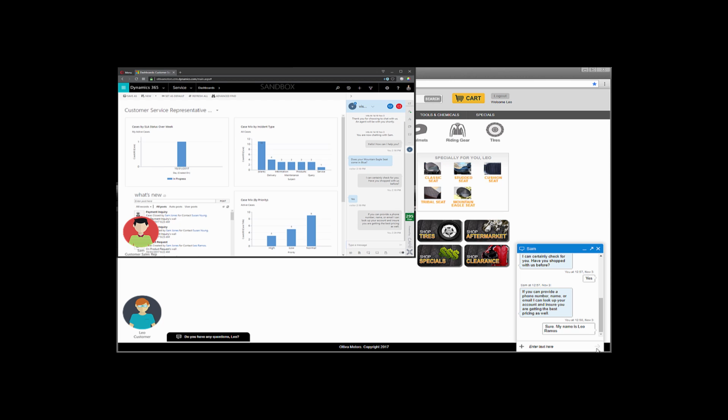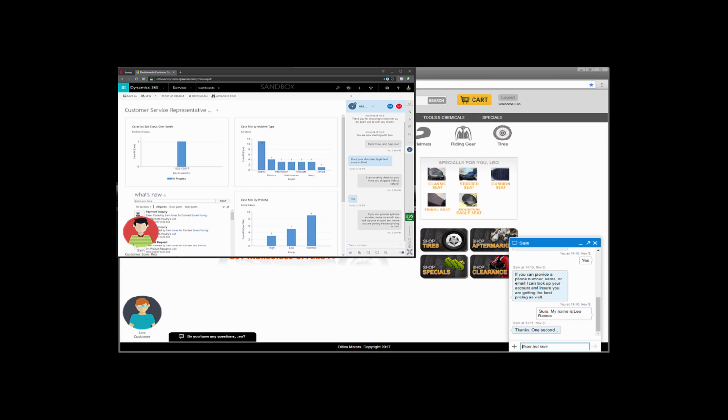All data that we ingest and use to feed those machine learning models to develop that next best action and offer. So as we go through the dialogue, we'll see that Sam can look up Leo's account and look at this type of data and serve Leo in the most efficient manner he can.